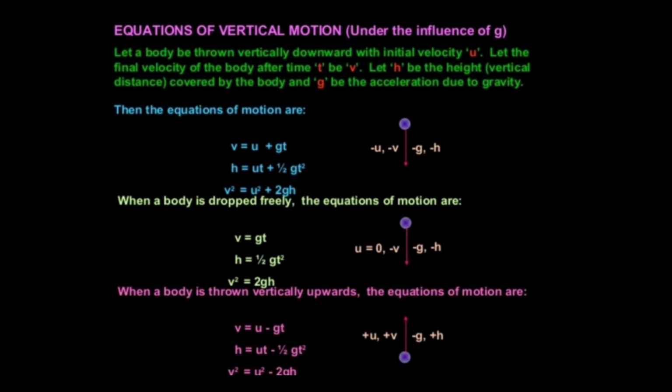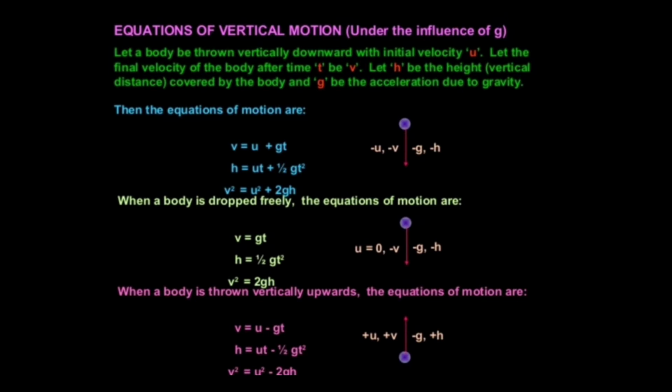Next, we are going to discuss the equation of vertical motion, or equation of motion when an object is falling freely towards the earth or thrown vertically upward. We have already discussed the equation of motion of a body moving with uniform acceleration in a straight line. What are the equations of motion?